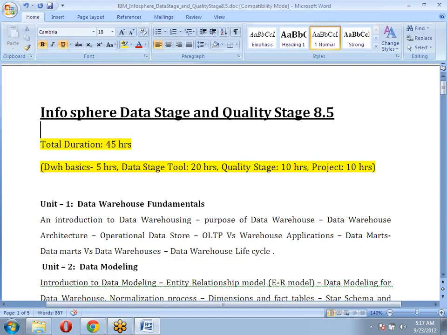First, coming to the fundamentals, what are we going to discuss? If you are already working on data warehousing, there is no need to discuss these fundamentals; we can simply skip them. But if you are completely new to data warehousing, then we need to discuss these fundamentals.